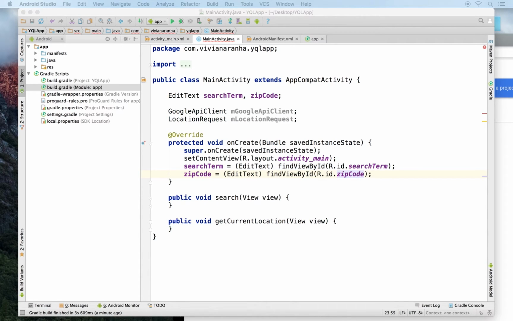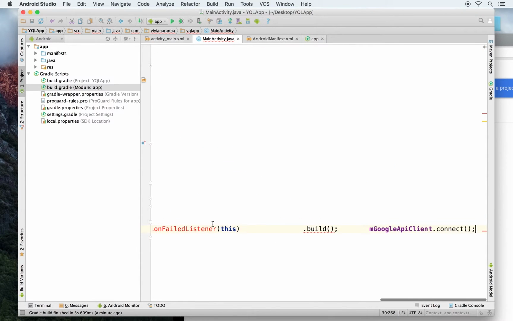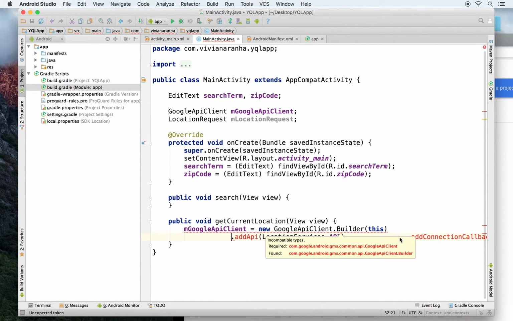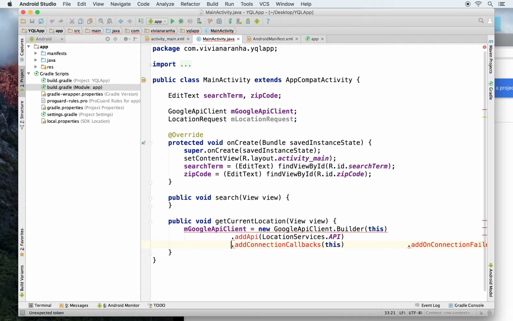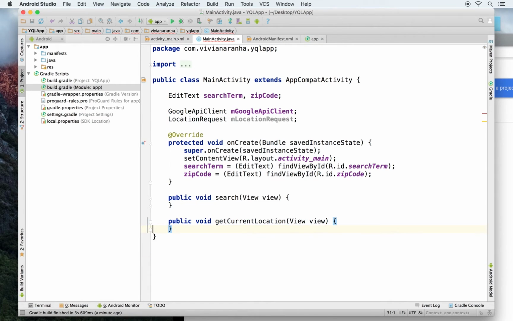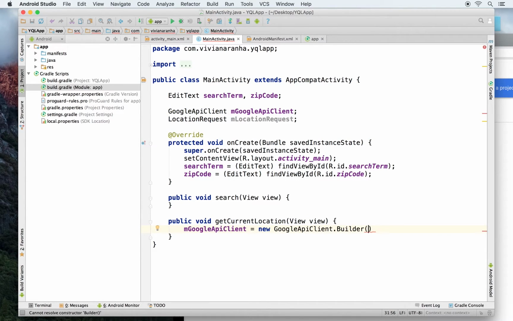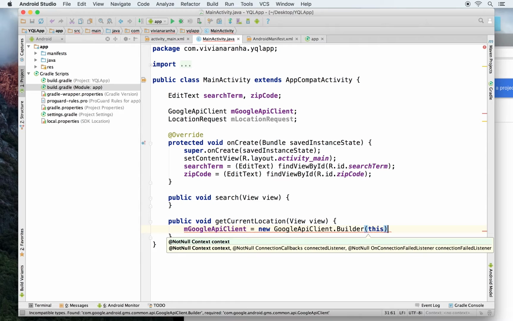Inside the get current location function, I'll have to connect to the Google API client. Just paste this code. So to connect to this, all I have to do is first of all specify that this is the code that I want to connect to Google API client. Okay, I guess this will not work. Let me do it manually. So let's say Google API client equal to new Google API client. Oops, not new Google API client, but dot builder. This is what I need to access, and this needs context. So I'm going to pass that.